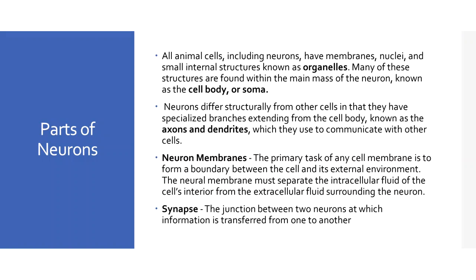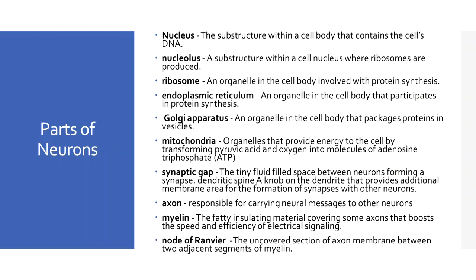Now let's dig more into that. A synapse is the junction or the space between two neurons at which information is transferred from one to another. We have the nucleus. This is the substructure within a cell body that contains the cell's DNA. We also have the Golgi apparatus, endoplasmic reticulum, ribosome, mitochondria, known as the powerhouse of the cell, and myelin. This is a fatty insulating material covering some axons that boosts the speed and efficiency of electrical signaling. We also have the node of Ranvier. This is the uncovered section of axon membrane between two adjacent segments of myelin.